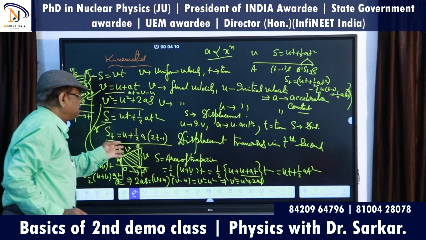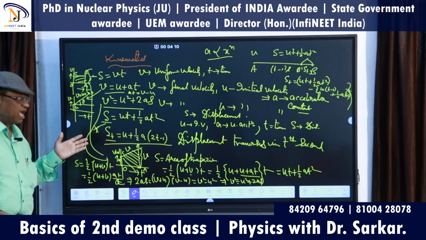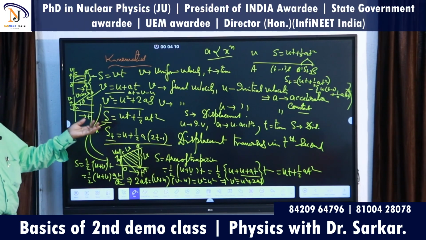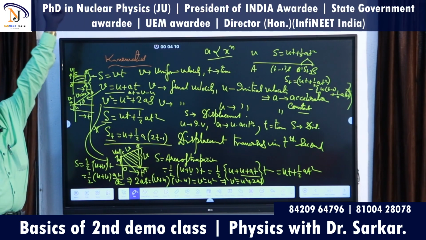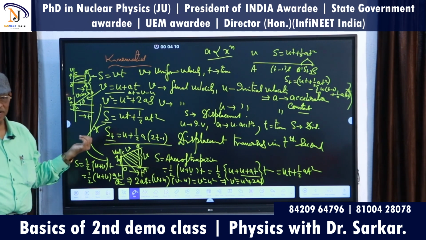All these are very important. Okay, graphically I have proved it in a nutshell, in the shortest interval of time.